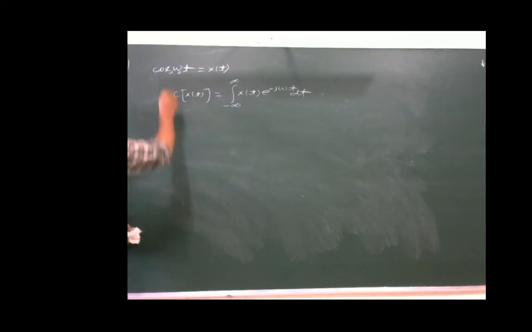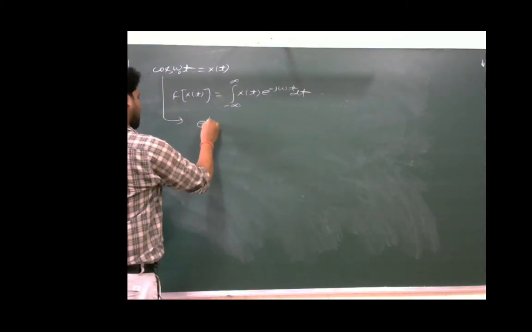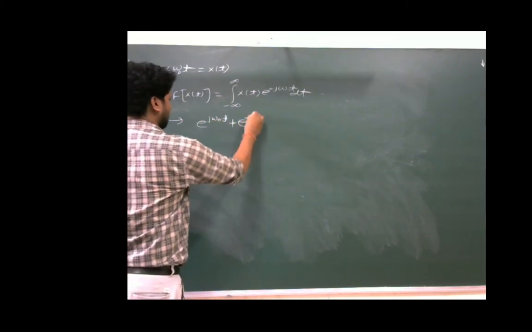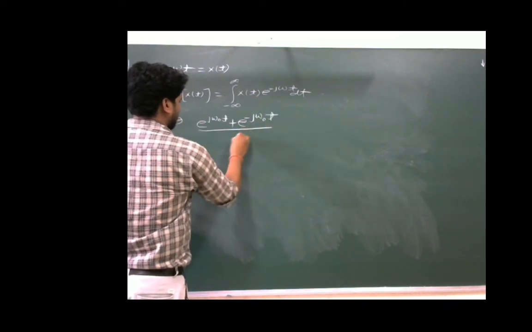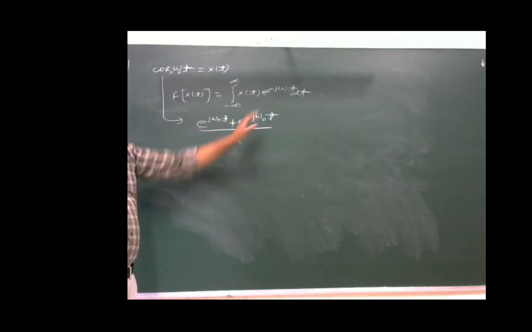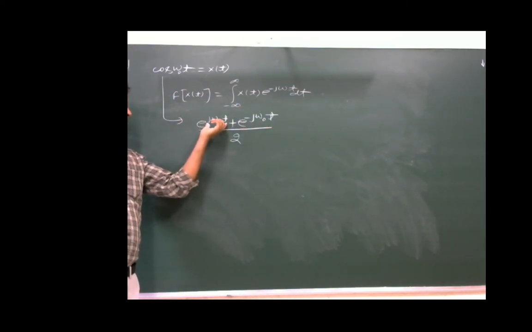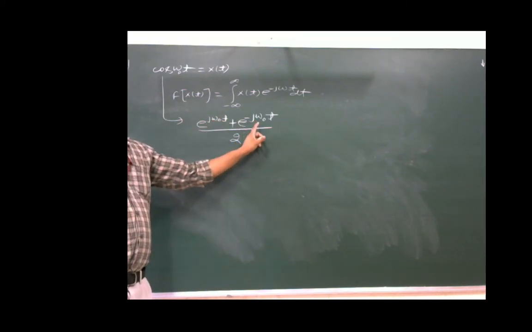But if we convert cos(ω₀t) as (e^(jω₀t) + e^(-jω₀t))/2, then we do not have to integrate this function directly. The Fourier transforms of e^(jω₀t) and e^(-jω₀t) are known.